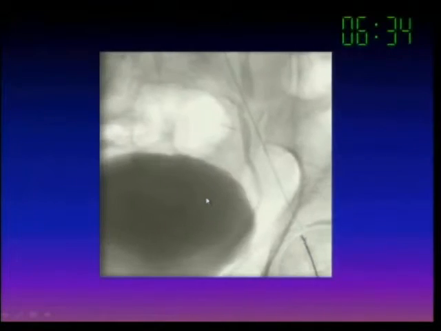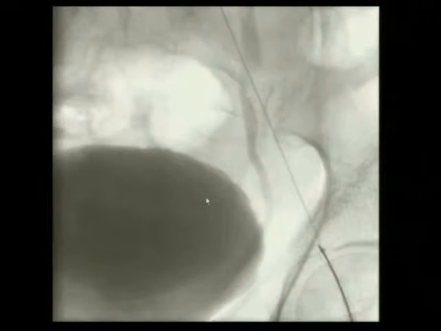We tried crossing. I am not showing those pictures. We tried crossing from below on both sides, and we had dissections in the right femoral and right iliac as well as in the left iliac. So we tried crossing from above, and you can see this is a Terumo 0.035 wire which came up crossing the total occlusion of the aorta, and it is being retrieved from the femoral sheath on the left side using a gooseneck snare. You can see it being pulled out.